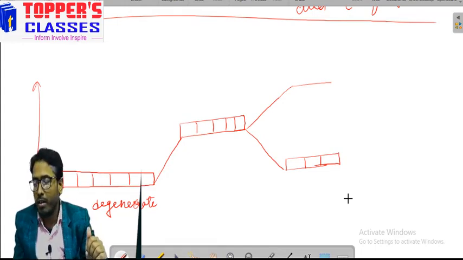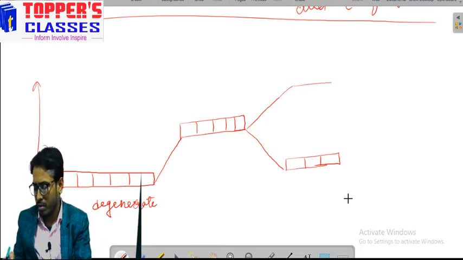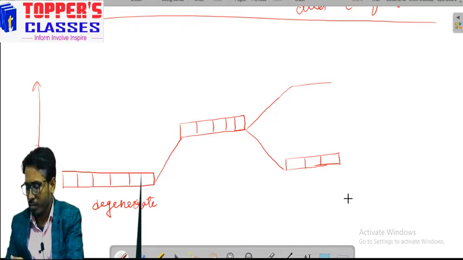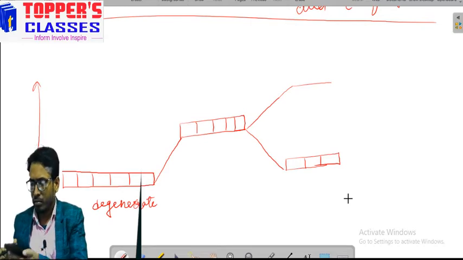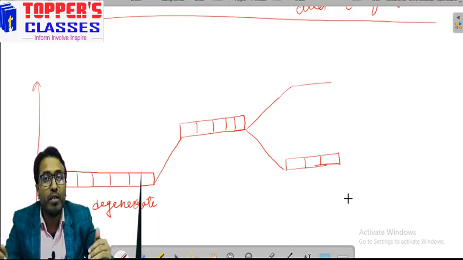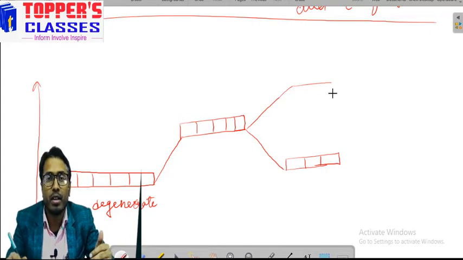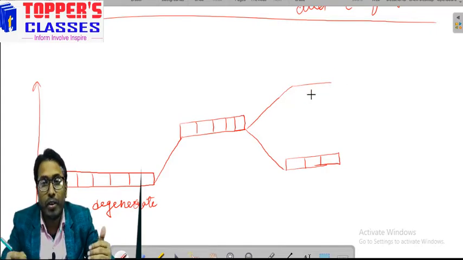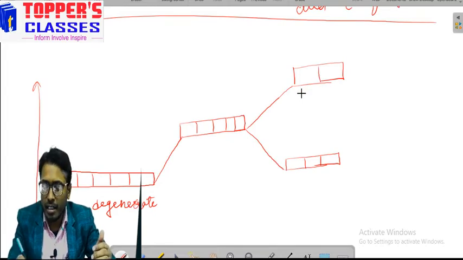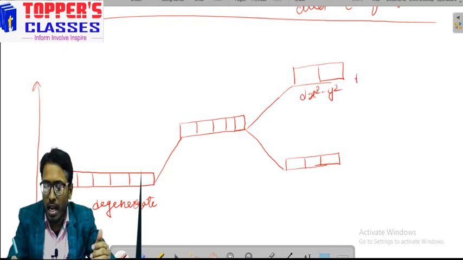Those orbitals which directly face the ligand, and these are dx square minus y square and dz square.